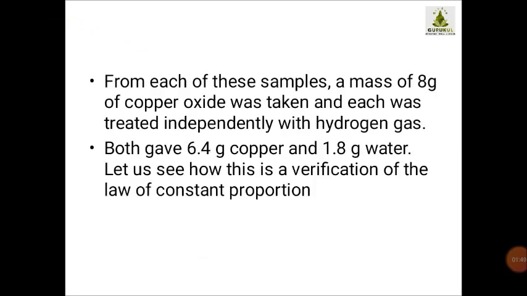Now children, from each of these samples a mass of 8 gram of copper oxide was taken, and each was treated independently with hydrogen gas. From both these samples we have taken 8 grams of copper oxide and treated it independently with hydrogen gas. Once hydrogen gas is passed through the copper oxide, both gave 6.4 gram of copper and 1.8 gram of water.